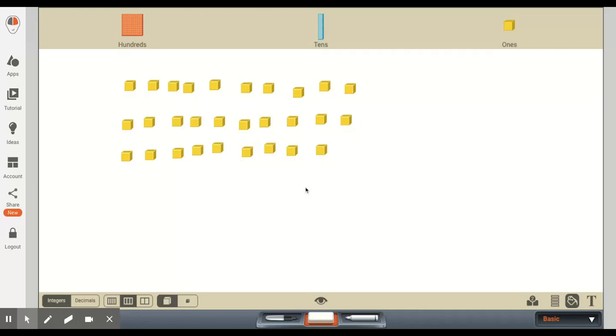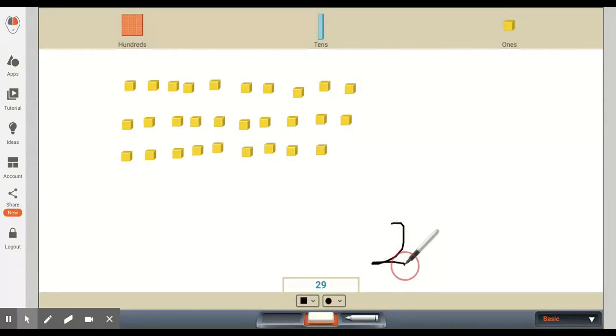And you could ask your first grader either to write this number, or you can provide them with cards that have different numbers on them, and they would pick out the correct card. So for instance, one of the cards may say 29, and then some of the other cards will have different numbers, and they'll need to pick that out. So this would be one way of picking out the card. Once you know that they can do it that way, you'd want to ask them to actually write the number. So you'd want them to be writing 29.